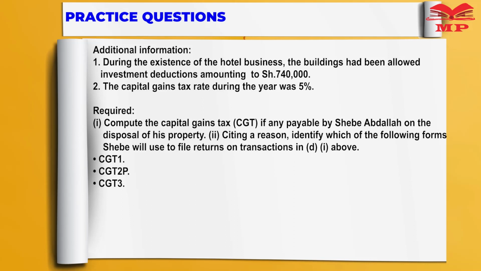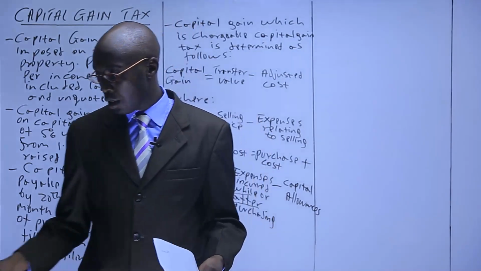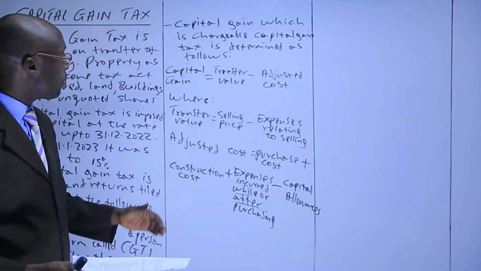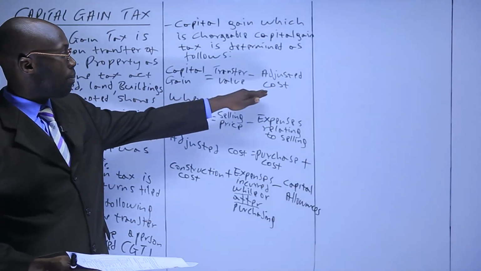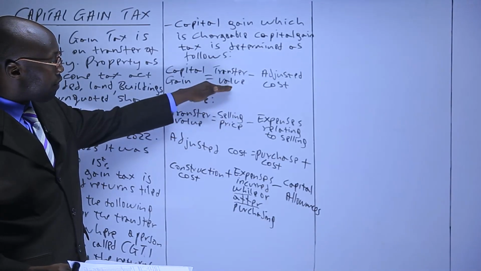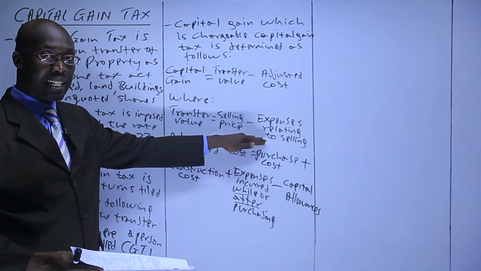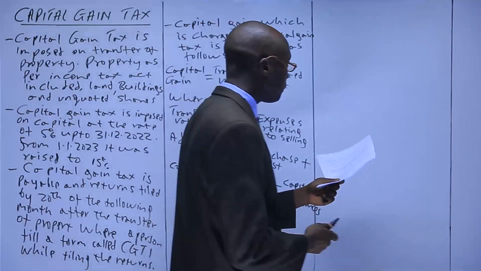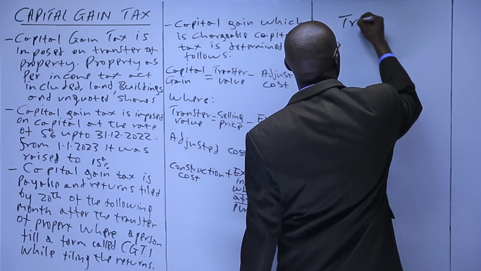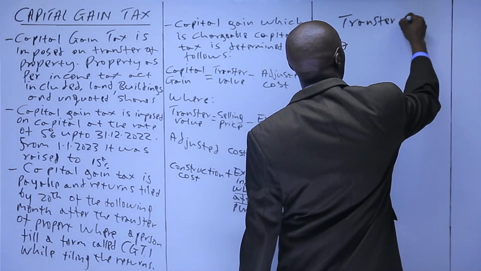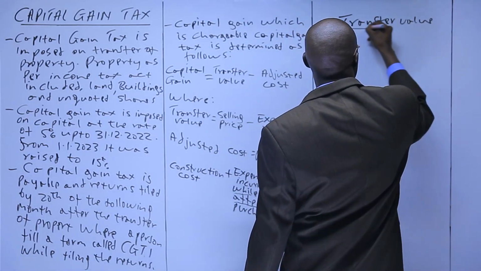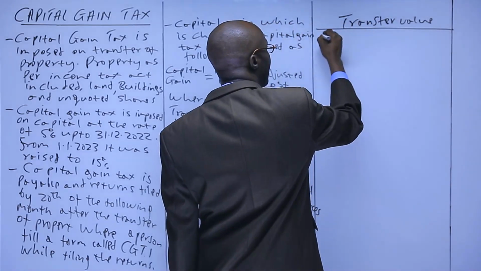And citing reasons, identify which of the following forms Shebe would use to file the returns in transaction in the one above. So we want to first of all compute the capital gain tax. So first we had said to get the capital gain, you take the transfer value minus adjusted cost. So we need to get the transfer value, which you said you take to be the selling price minus expenses incurred while selling. So we'll come here, we start with the transfer value. Transfer value, which is going to be, we take the selling price,